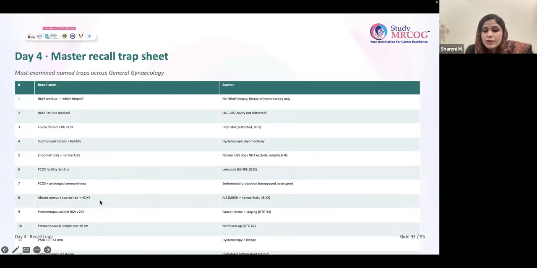Absent uterus, sparse hair, 46XY, AIS. Postmenopausal cyst RMI more than 250, cancer center plus staging. Premenopausal less than 5 centimeter, no follow-up. Postmenopausal bleeding with ET more than or equal to 4 mm, biopsy.